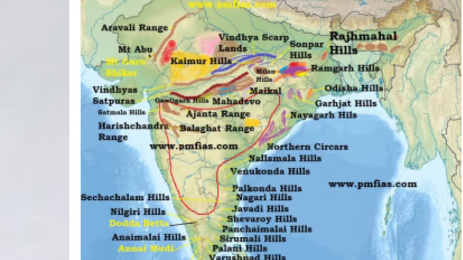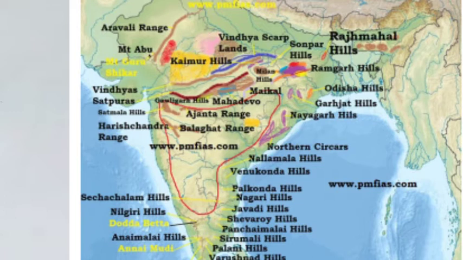See here, the region is surrounded on 3 sides by mountains and hills. देखो इधर इमेज देखो. ये तीनों तरफ से पूरा घेरा हुआ है, किससे? Mountains and hills से. The plateau is surrounded on 3 sides by mountains and hills.